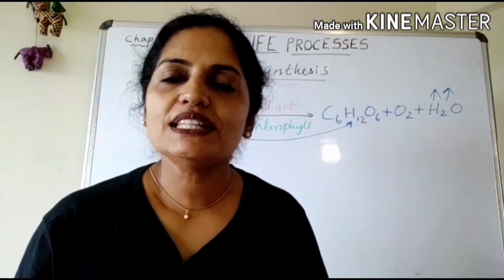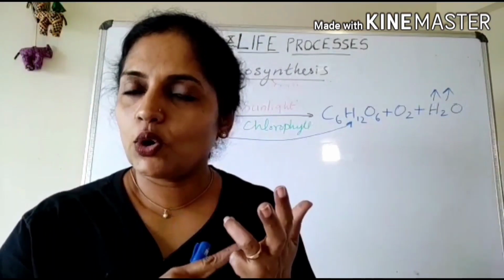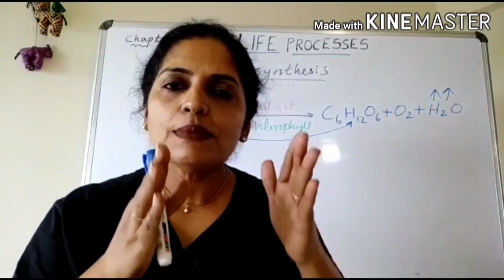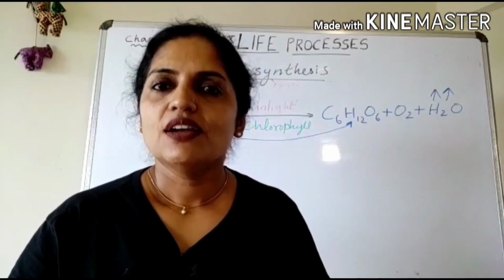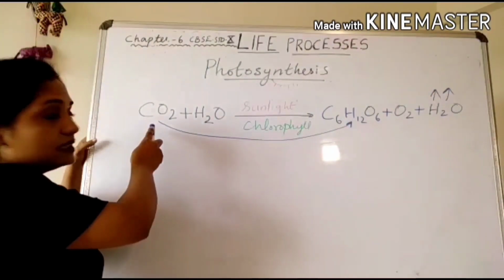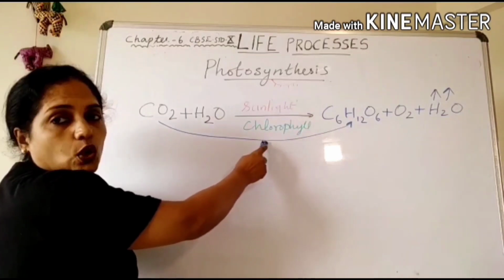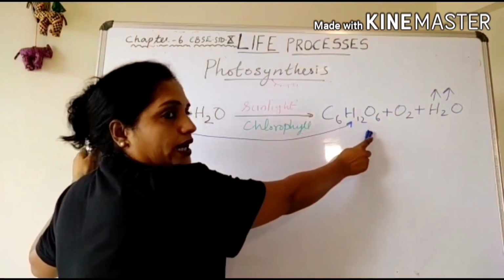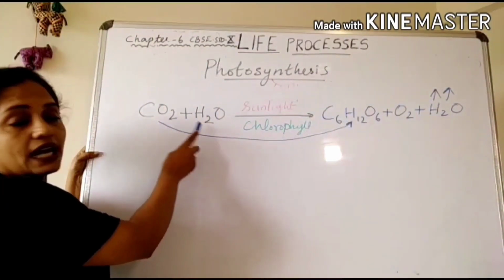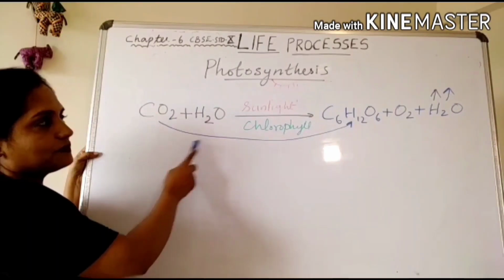Photosynthesis is the process by which green plants prepare food from the raw materials like carbon dioxide and water in the presence of sunlight and chlorophyll. Let me explain the process of photosynthesis with the help of a simple equation. Look at this equation. Here, carbon dioxide plus water in the presence of sunlight and chlorophyll gives us carbohydrate, oxygen and water vapor. Here carbon dioxide and water are the reactants or raw materials.